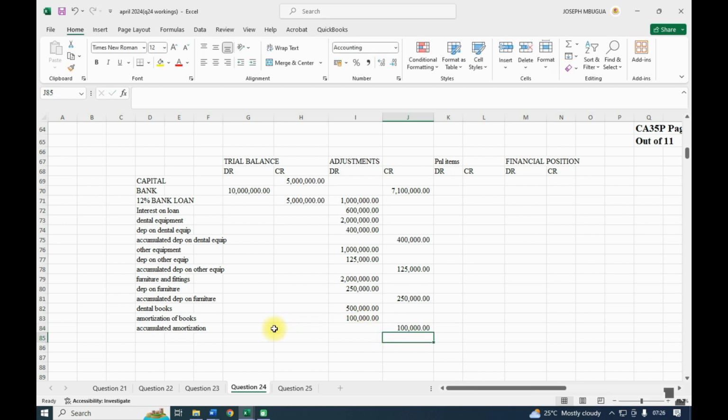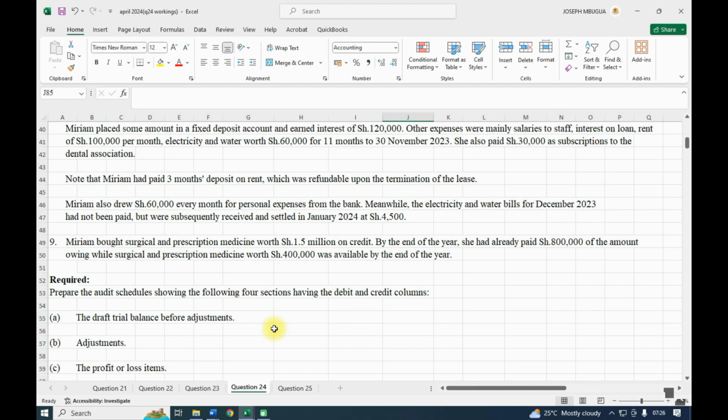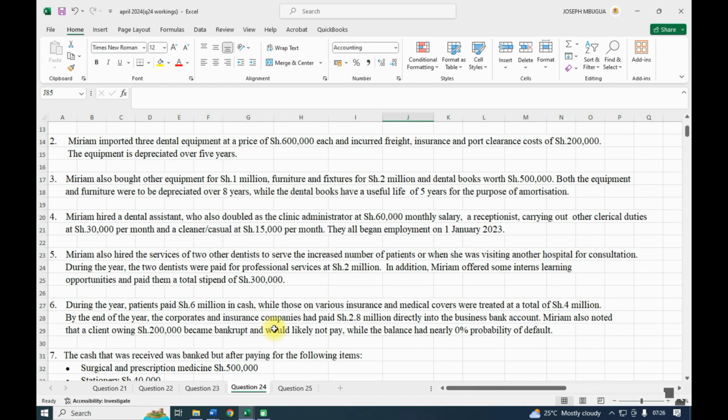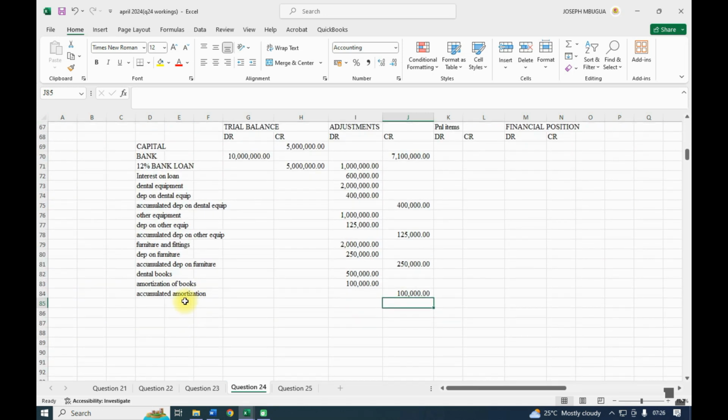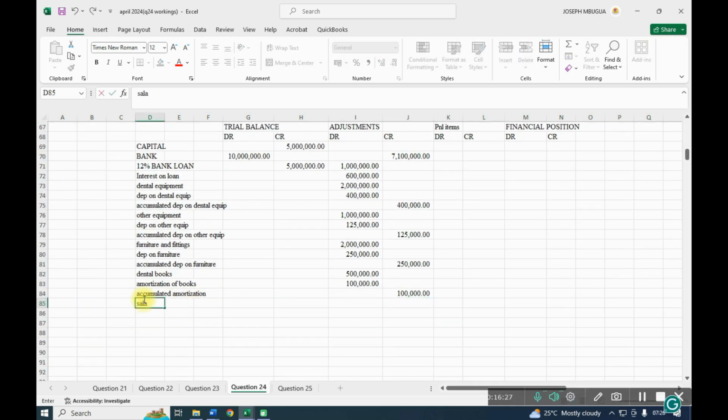Yeah, that way. Then the next thing, we are now at number 4. Miriam hired a dental assistant who also doubled as clinical administrator at 60,000 monthly salary, reception of 30, and a casual cleaner of 15. That means the salaries we're paying per month, 60 plus 30, that is 90 plus 15. So salaries and wages.